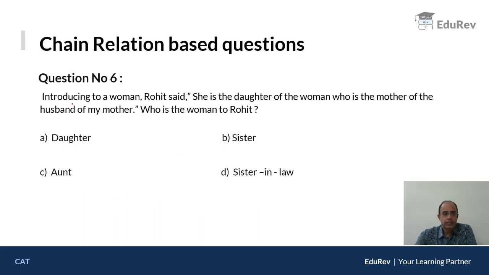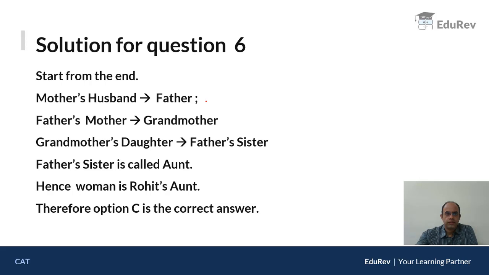Now, question 6. Introducing a woman, Rohit said, she is the daughter of the woman who is the mother of the husband of my mother. Who is the woman to Rohit? Fine, they might confuse you by giving a different chain relation, but you start from the end, keep on moving backward, and you'll be able to break the entire relation.